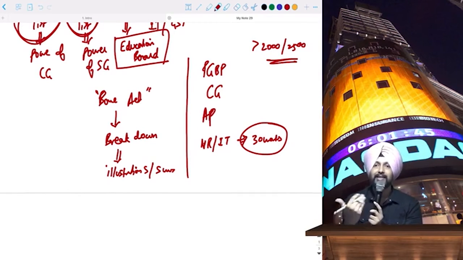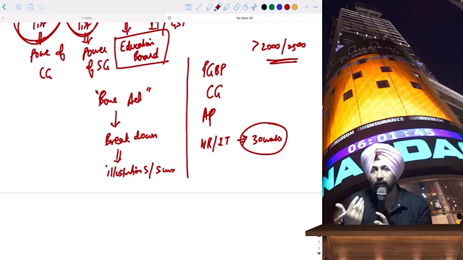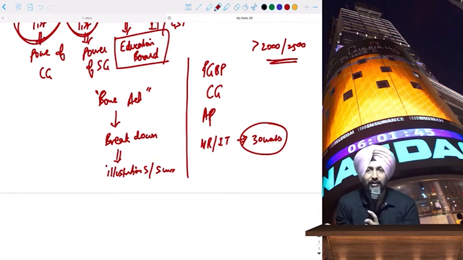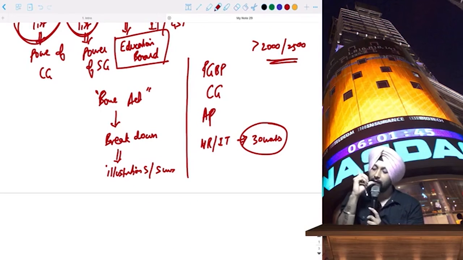Sharing of knowledge, practical understanding, loopholes, how people exploit the tax laws, everything will be discussed in the class with you. But at the end of the day, it's important that you strategically prepare and score good marks in the exam. That is to be done first, right? So this is how we have planned it.